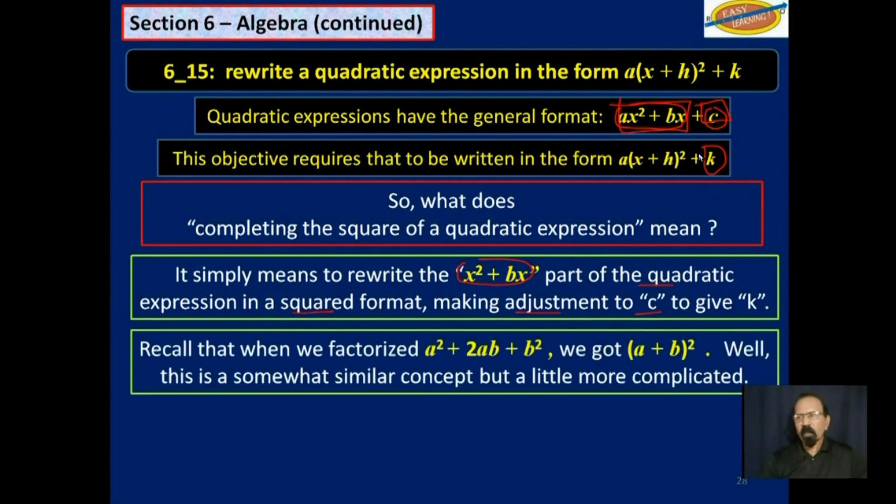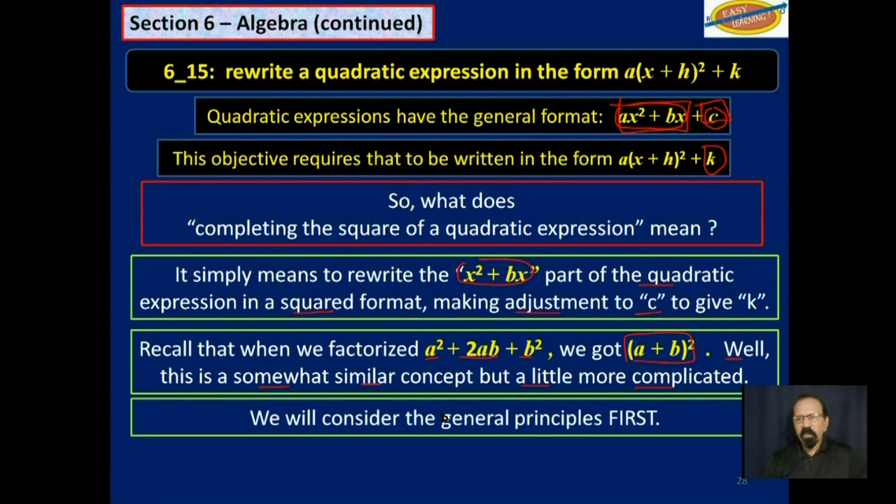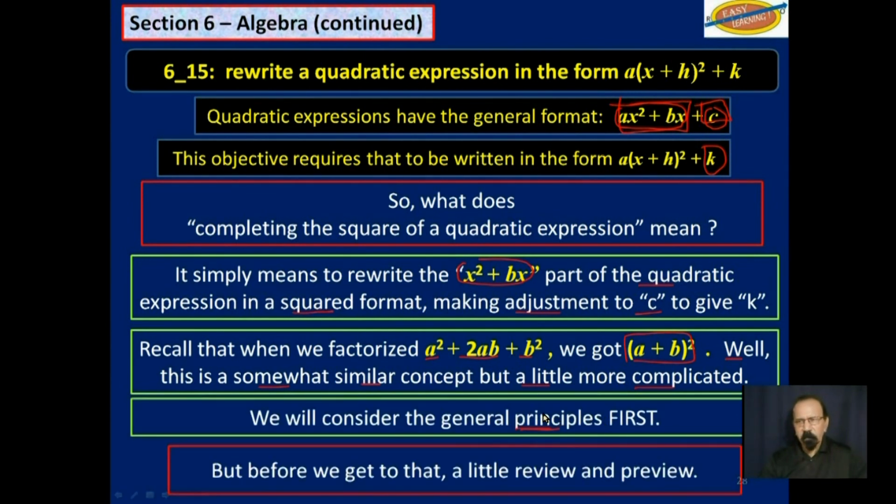Recall that when we factorize a squared plus 2ab plus b squared, we get a plus b squared. That is called a perfect square. Well, this is somewhat similar to that, but a little more complicated. We will consider the general principles first. But before we get to that, a little review and preview.